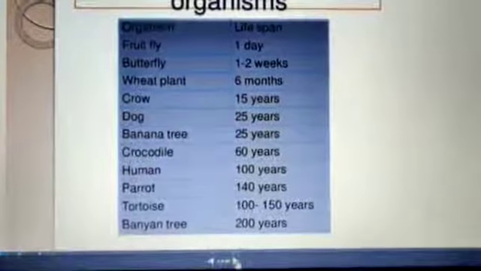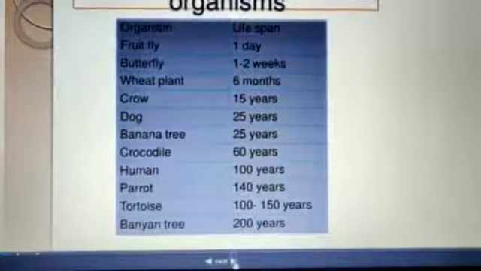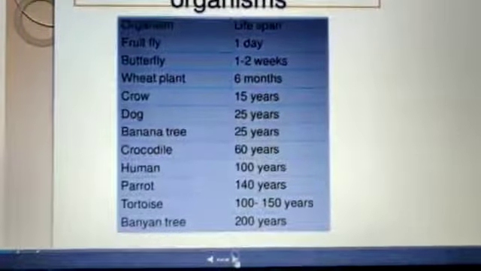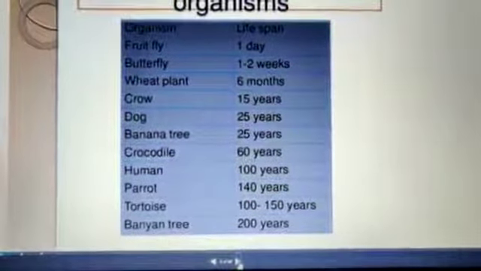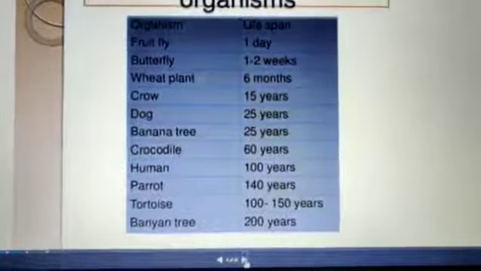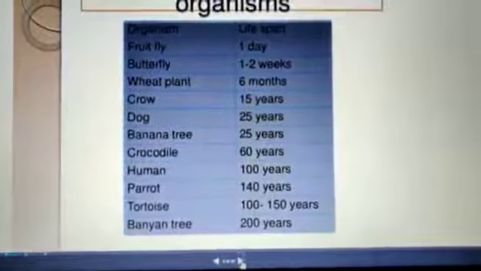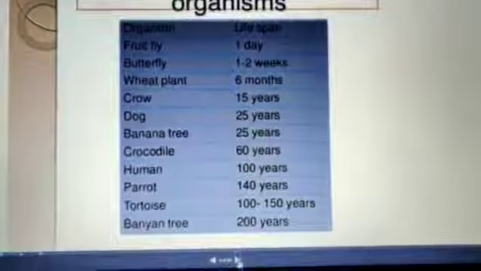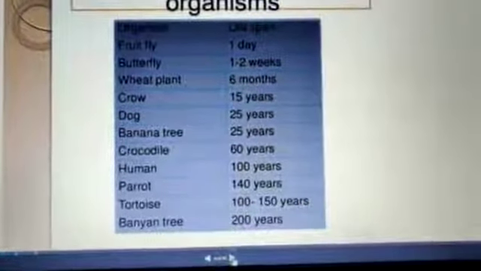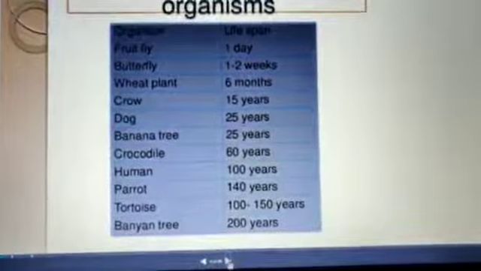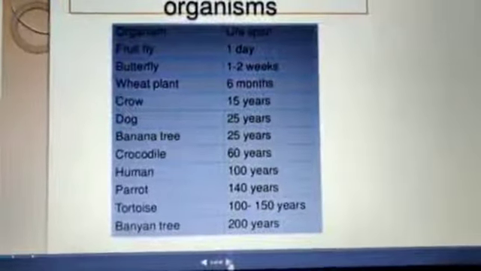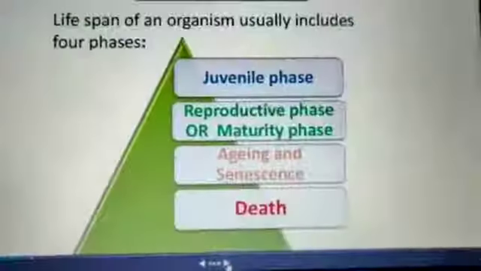Fruit fly has 1 day, butterfly 1 to 2 weeks, wheat plant 6 months, crow 15 years, dog 25 years, banana tree 25 years, crocodile 60 years, human being generally 100 years, parrot 140 years, tortoise 100 to 150 years, and banyan tree 200 years.